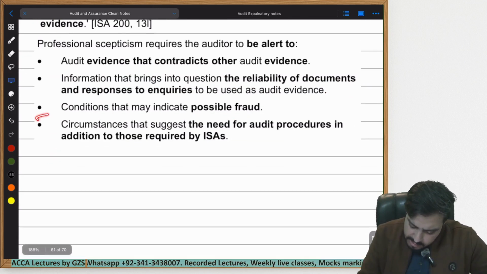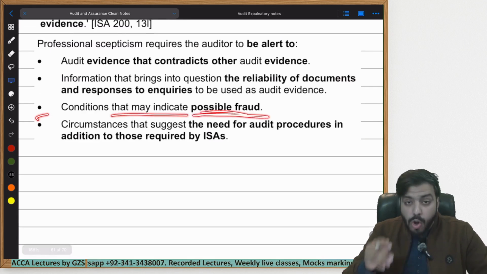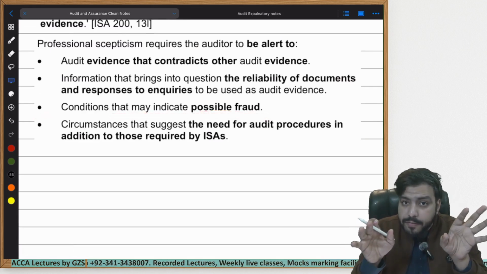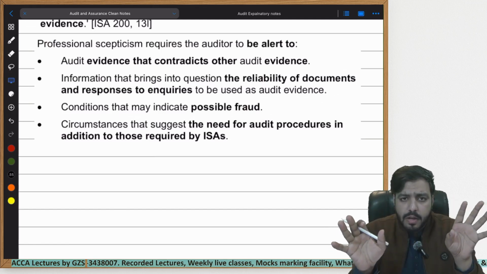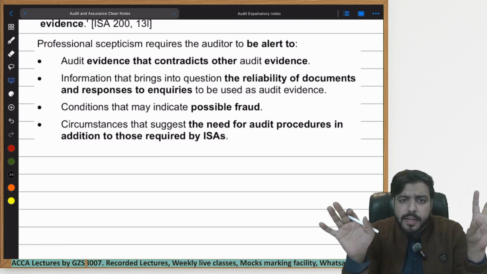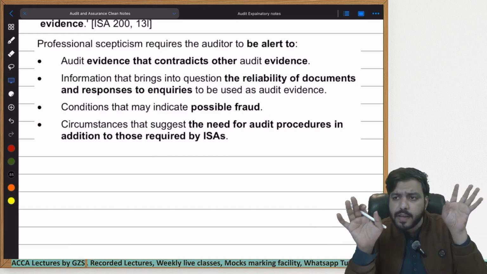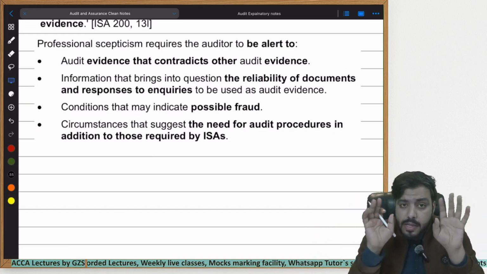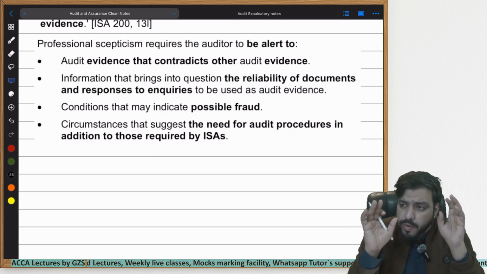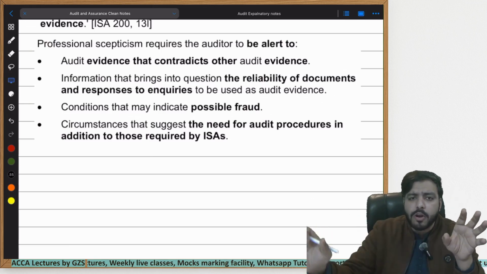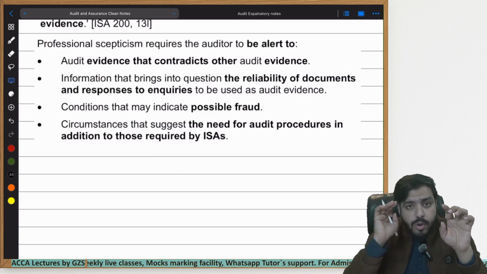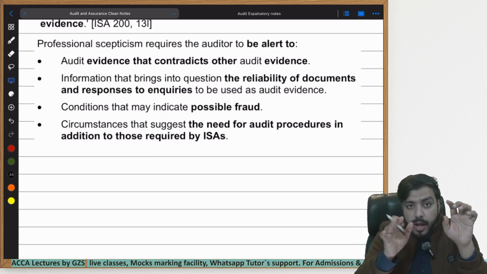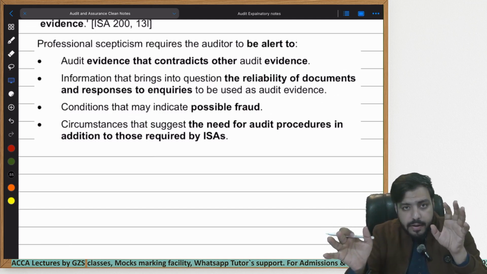Number three, conditions that may indicate possible fraud. Always have an open eye to identify that there may be fraud going on inside the company, even if the company is a good company. Even if you have been auditing the company for the last 10 years and know it is a very good company, still during the 11th year audit, 12th year audit, 20th year audit, every single audit, you always need to look for fraud and try to identify it.